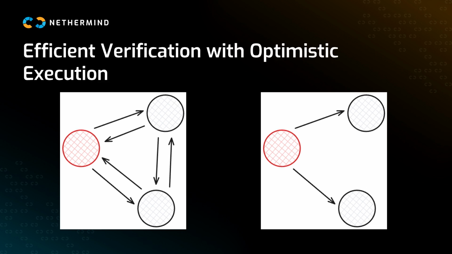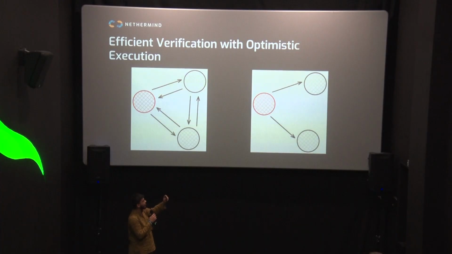In the first case, which is supposed to be consensus, we have the red circle, which is the proposer. He makes a block. He sends it to the other validators, and then they re-execute it and say, yeah, this block is correct. Here, I'm signing on it. In optimistic execution, the proposer just sends, hey, I've done this execution, and in the good case, the other validators just sign this.